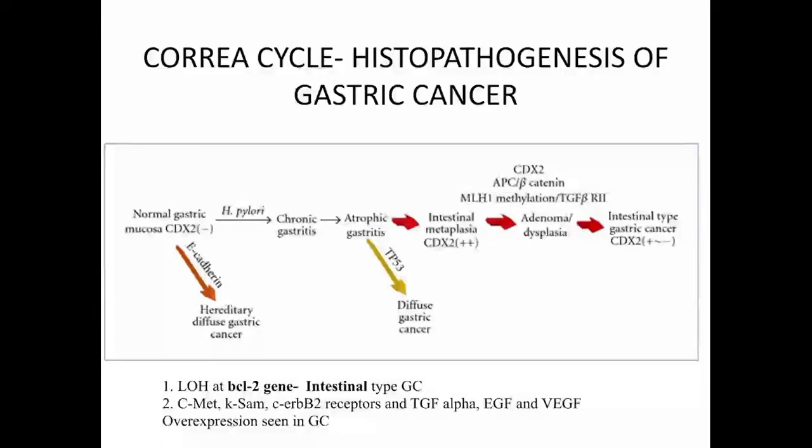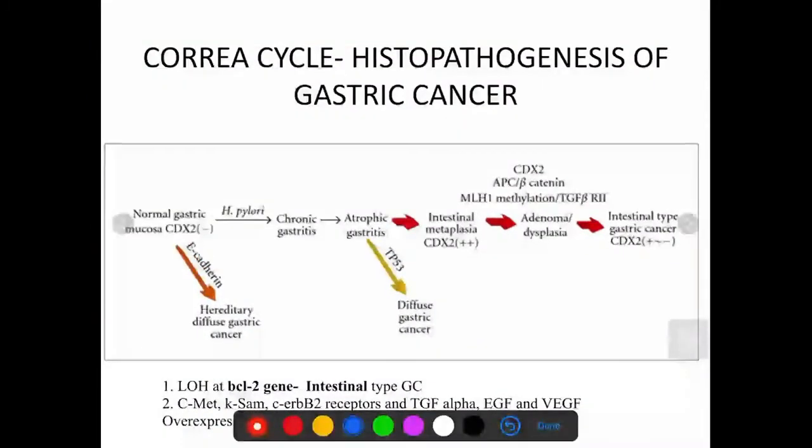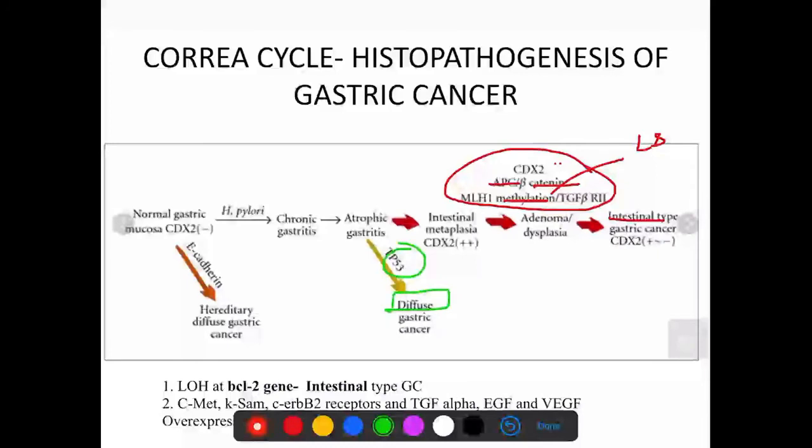For this intestinal type, these markers are important: the CDX2 marker, the APC mutation, the beta-catenin mutation, and MLH1 methylation, the one which is also present in Lynch syndrome. Whereas a P53 mutation will give rise to the diffuse type of gastric cancer.